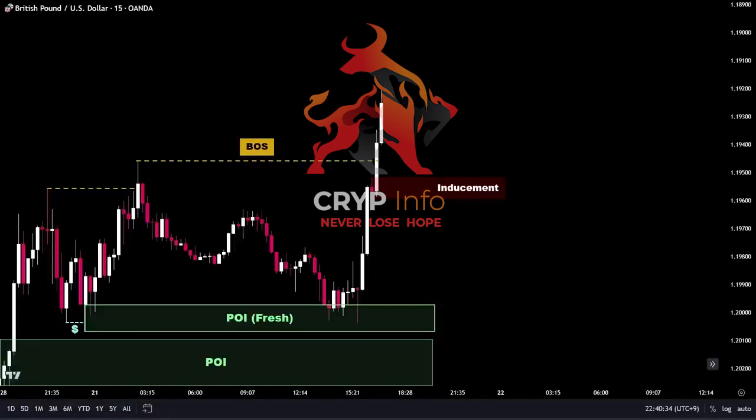As previously discussed in the POI scenarios, if the price moves lower and sweeps the liquidity behind the order block, creating a valid bullish POI, we can consider entering a long position after obtaining confirmation on a lower time frame. The entry confirmation on the lower time frame is crucial before initiating the long position.